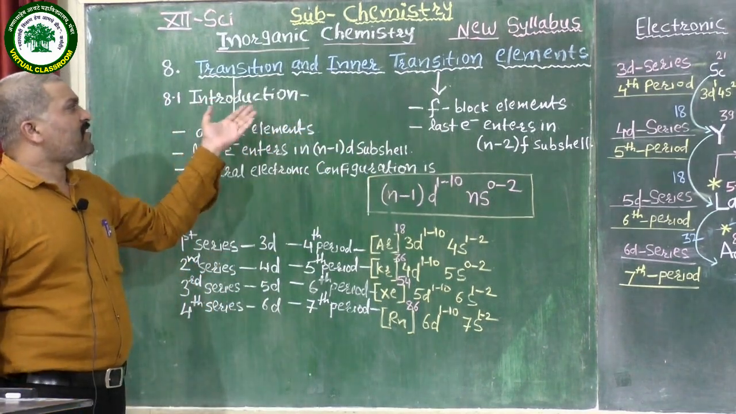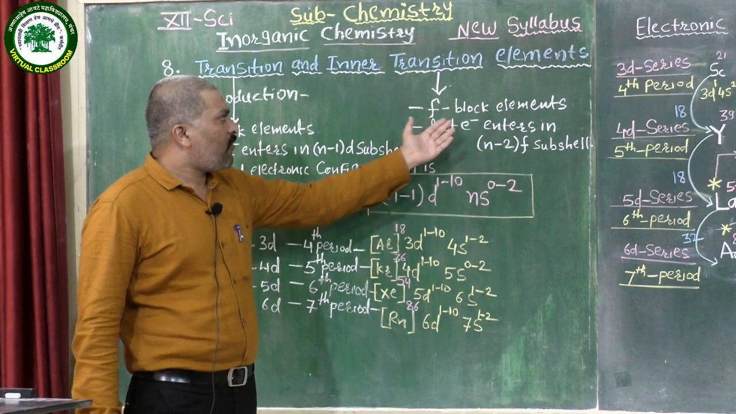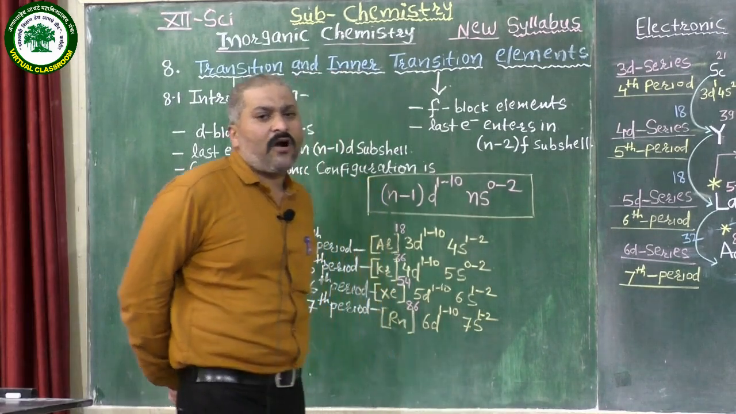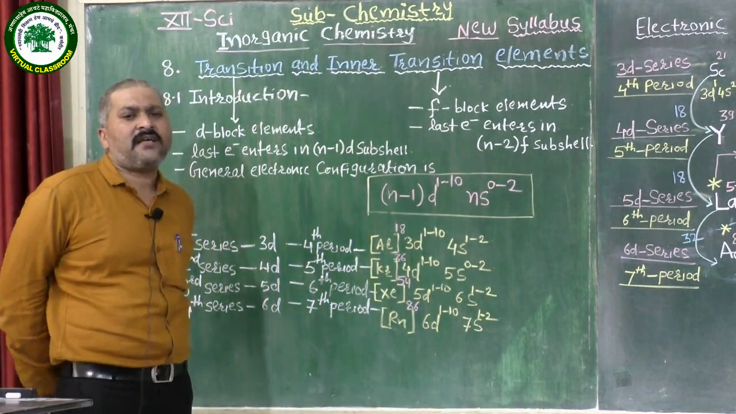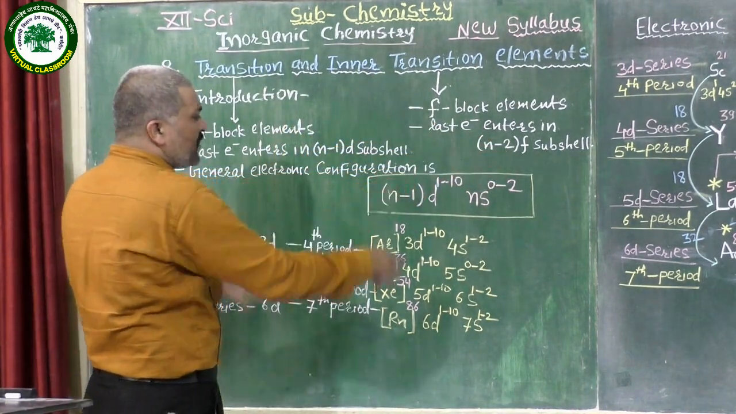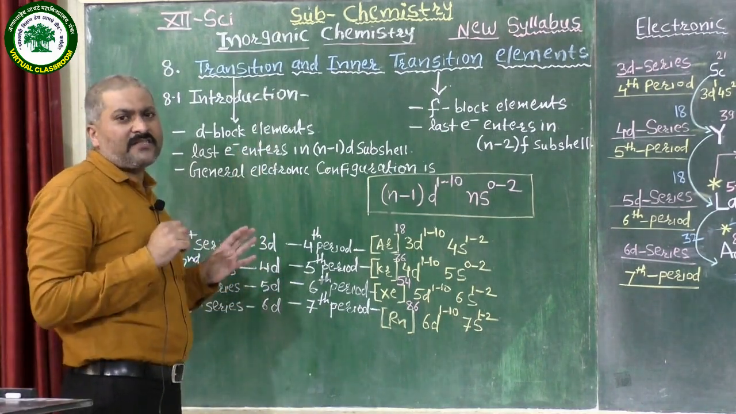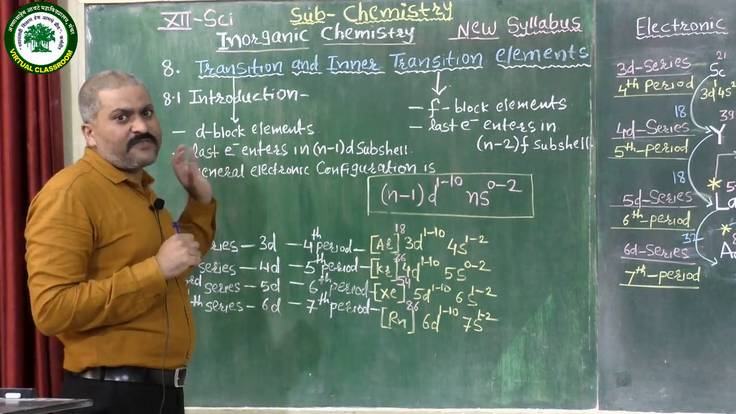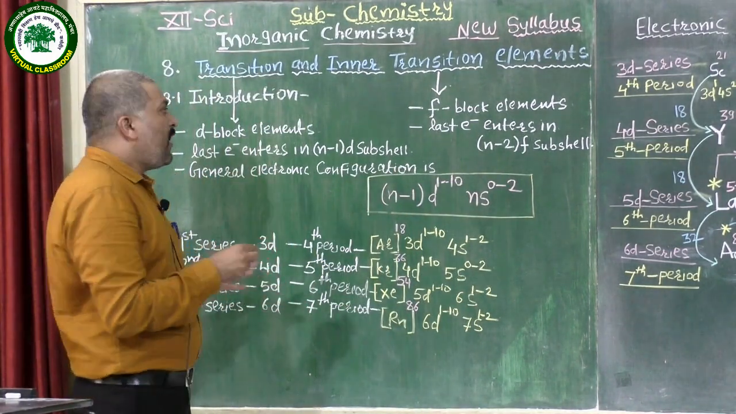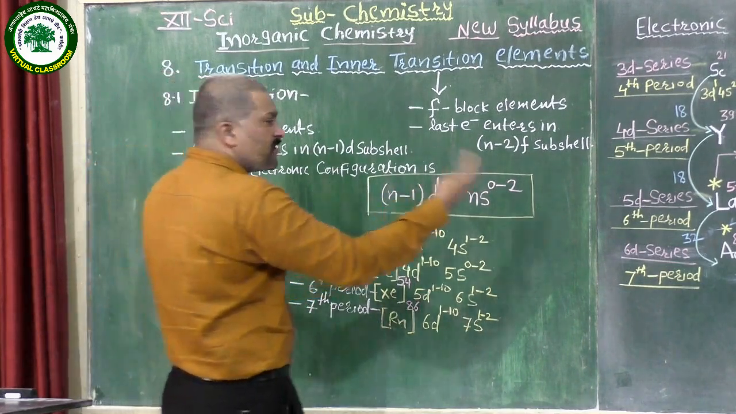The transition elements are also called D block elements, and inner transition elements are called F block elements. In 11th standard, we studied the modern periodic table. In the modern periodic table, all elements are classified into 4 blocks: S block, P block, D block and F block elements. S block elements are present on the extreme left side in the periodic table, in group first and group second. P block elements are on the extreme right side, and the D block elements are present in between the positively charged S block elements and the negatively charged P block elements.